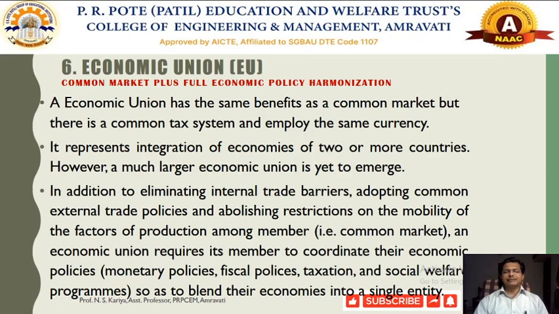Say for example, India is a sovereign nation. We have our own economic policies, monetary policies, fiscal policies, even taxation policies and social welfare policies. Similarly, other member countries or groupings of countries can come together and form a group of countries or regional trade blocks.